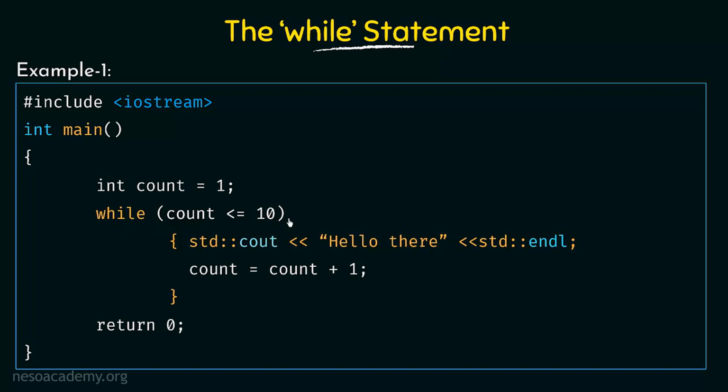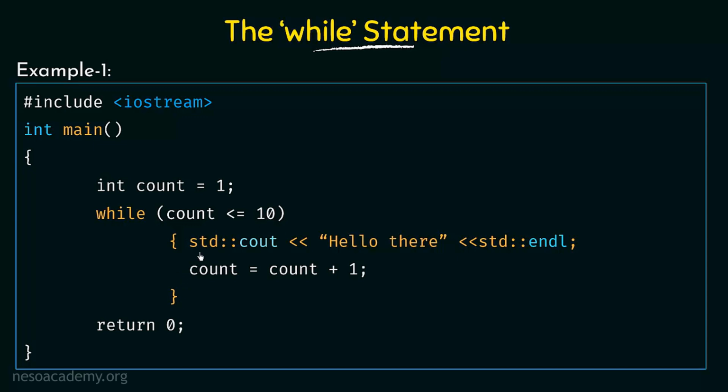So remember that there was a test condition. This is the condition that we are giving. In the condition, I am saying that count is less than or equal to 10. It means that as long as the variable count's value is less than or equal to 10, execute the statements that are within the while statement. Inside this while loop, we have the piece of code which is enclosed within these curly braces.